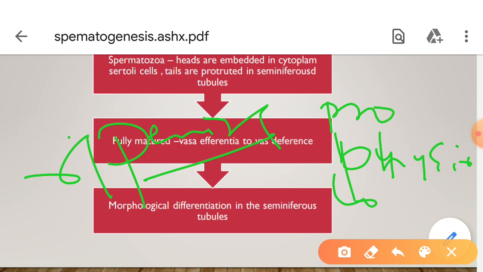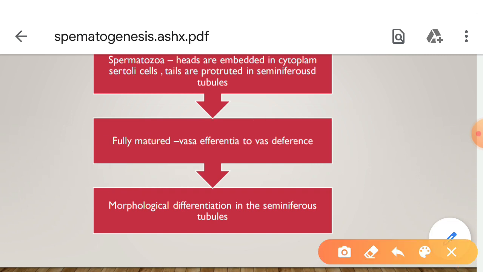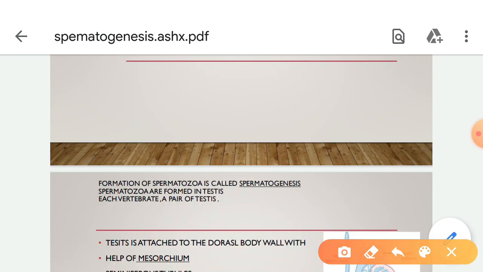The physiological ripening of the sperms takes place in the epididymis while they pass through it. It is about the spermatogenesis. Let's check once again. Formation of spermatozoa is called spermatogenesis.